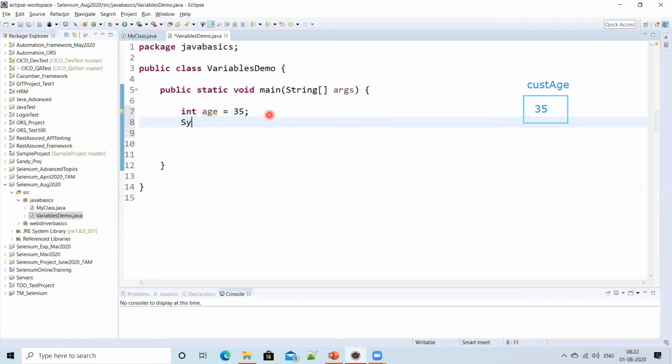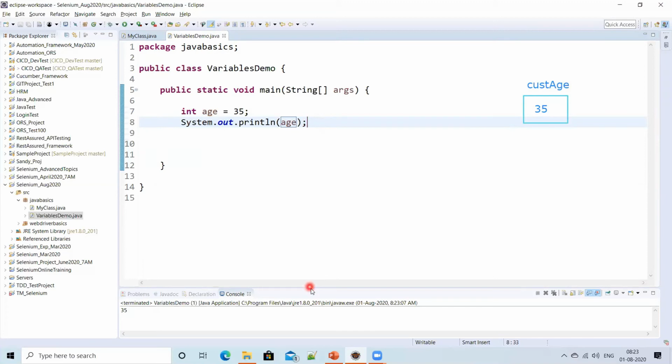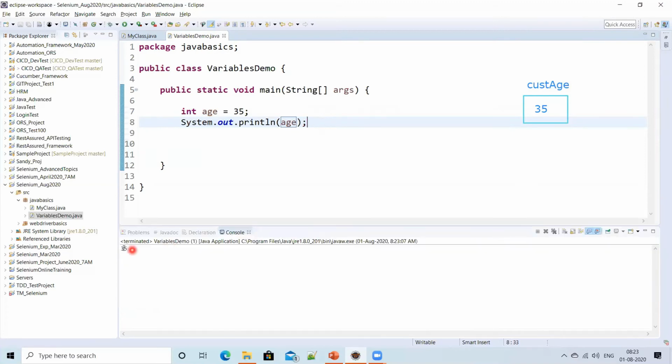Now if you want to display that value in the console, you can use System.out.println. You can type it or you can follow the shortcut also, guys, as I told, SYSO and Control Space. When you do, you'll get this, press enter, or you can type it manually. I'm just giving age, that's it. Now save it, Control S, or you have save options here. Now run it. Now you can see that the console is showing you the value 35.